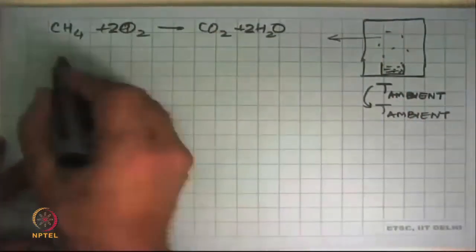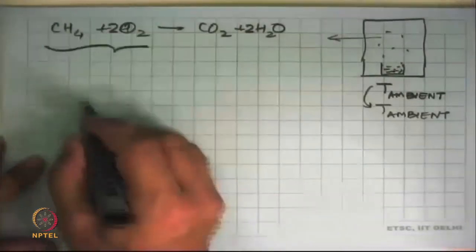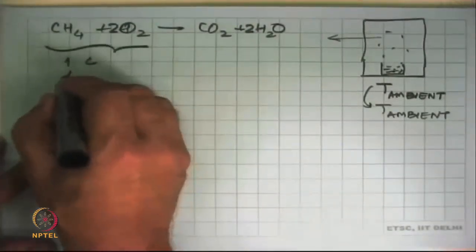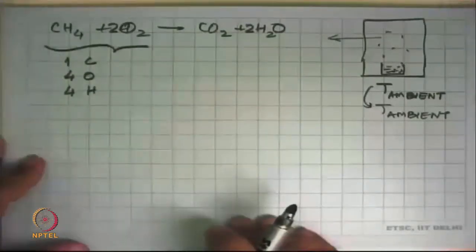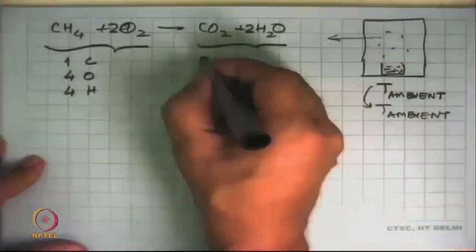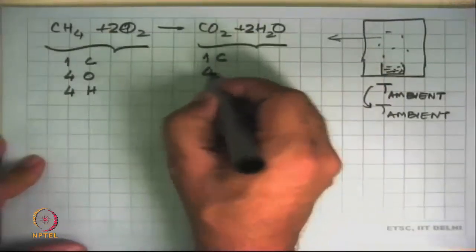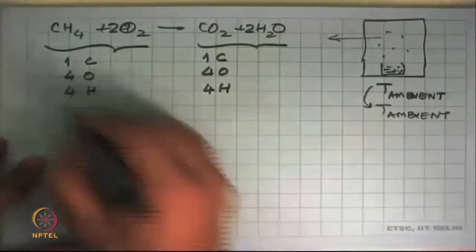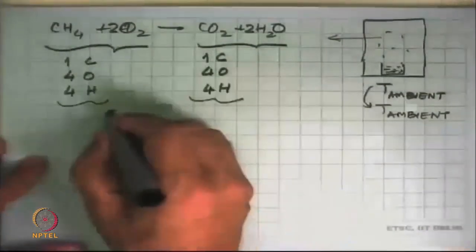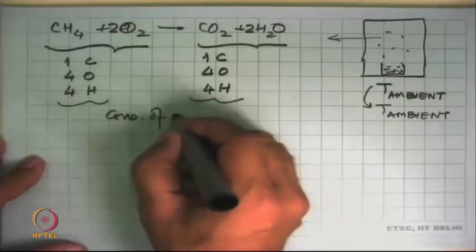What it tells us is that before the reaction we had 1 carbon atom, 4 oxygen atoms, 4 hydrogen atoms, and after the reaction, 1 carbon atom, 4 oxygen atoms, 4 hydrogen atoms. This is the essence of conservation of mass.